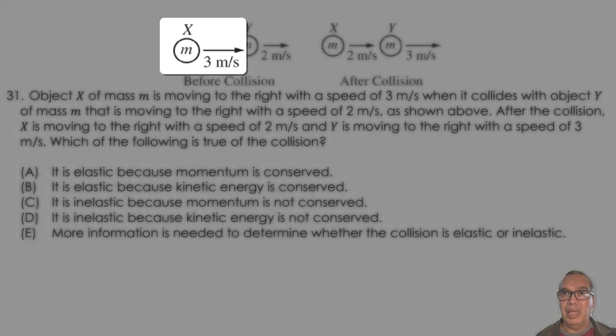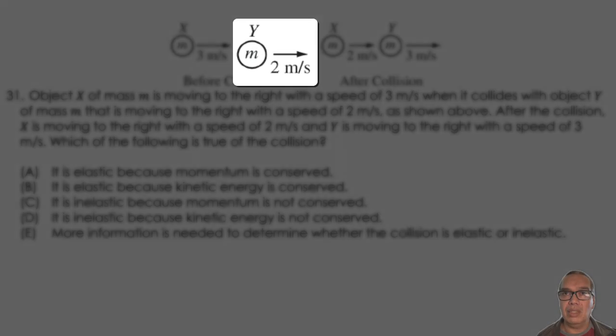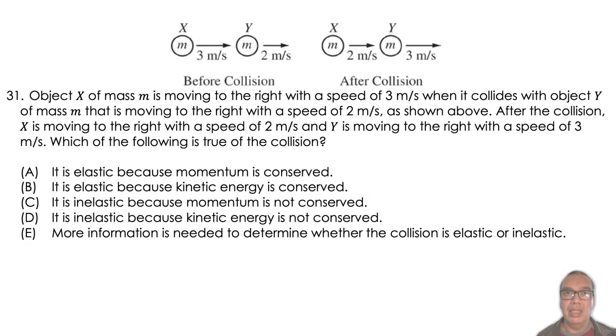Object X of mass m is moving to the right with a speed of 3 meters per second when it collides with object Y of mass m that is moving to the right with a speed of 2 meters per second, as shown above. After the collision, X is moving to the right with a speed of 2 meters per second, and Y is moving to the right with a speed of 3 meters per second.